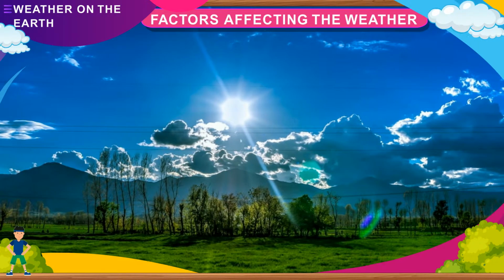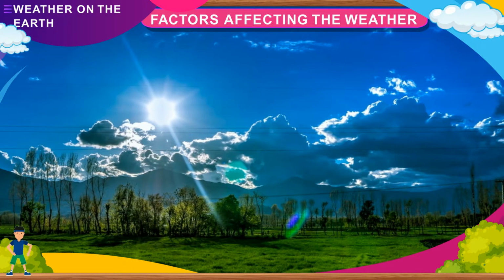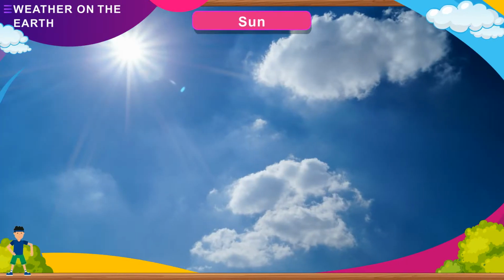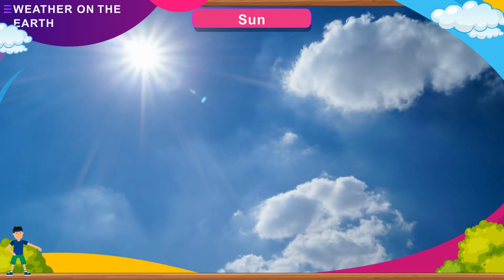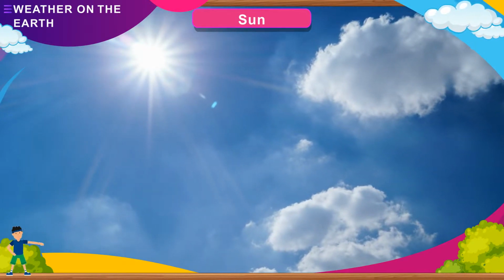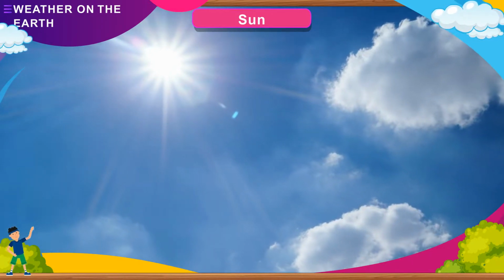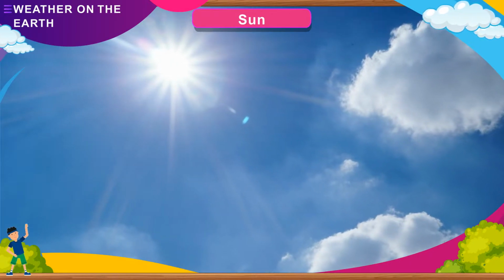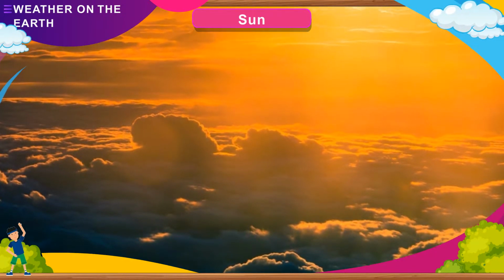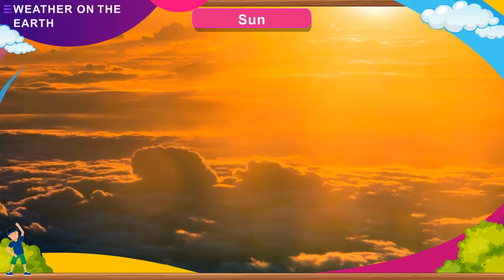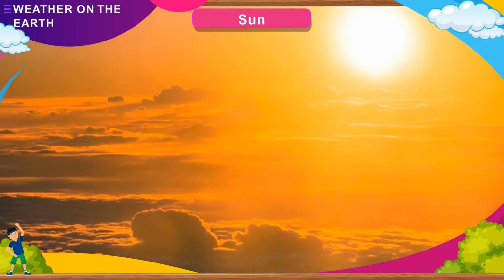Factors affecting the weather. The sun, winds, clouds, and rain affect the weather of a place. Sun. The sun affects the weather. It makes the day warm. Mornings and evenings are cooler than afternoons. At noon, the sun is overhead and its rays fall straight on earth. So, it is the hottest time of the day. The sun's heat also affects the elements of weather like wind, humidity, clouds, and rain in a big way.